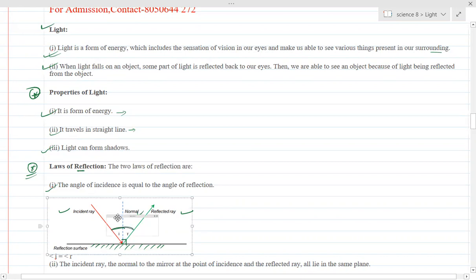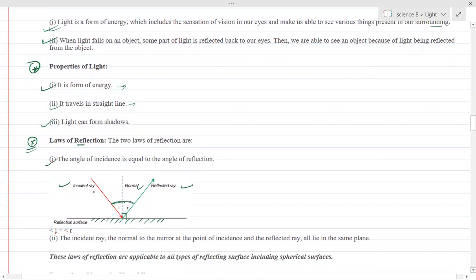So there are two laws of reflection. First law: the angle of incidence is equal to the angle of reflection, angle i is equal to angle r. Second law: the incident ray, the normal to the mirror at the point of incidence, and the reflected ray all lie in the same plane. This is the second law of reflection.